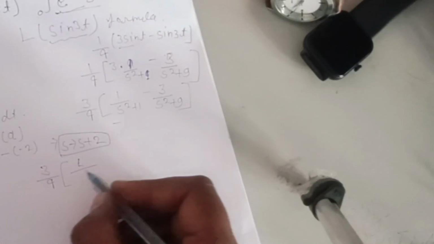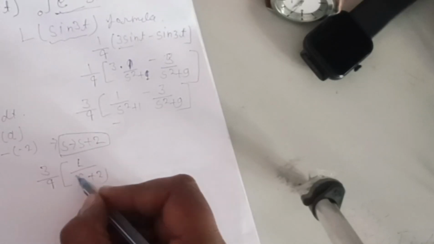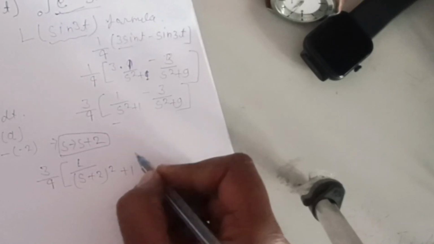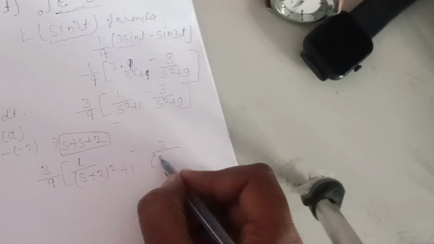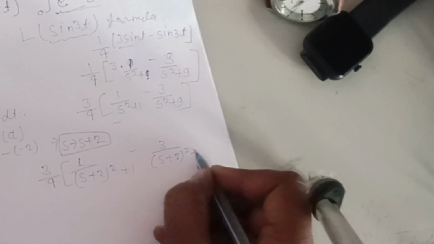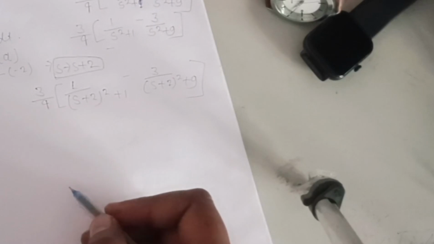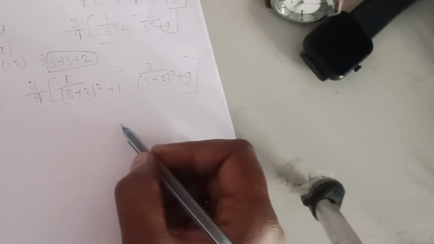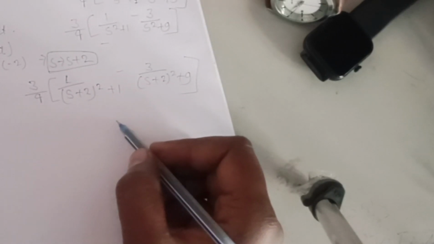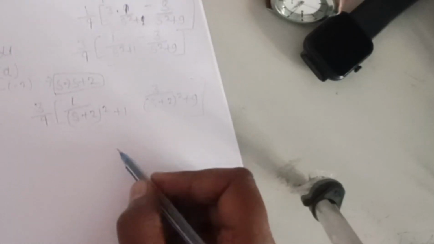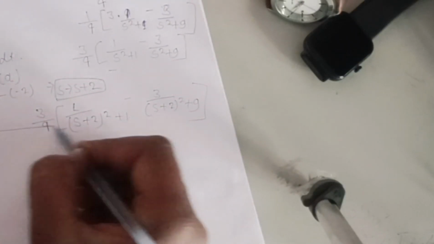So 3 by 4, 1 upon s plus 2, s plus 2 square plus 1 minus 3 upon s plus 2 square plus 9. I can also open it and solve it further, well, it is not necessary. The final answer I am telling you. Oh no, I made a mistake. Here the twist is not this.